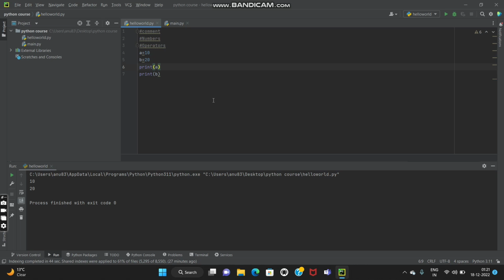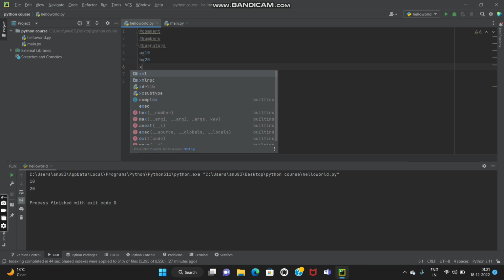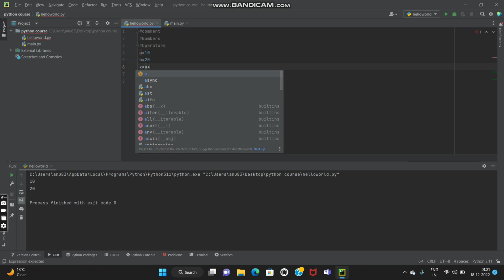Okay, but now if I talk about operators, firstly we have the addition operator. If I want two values to get added, we have the plus operator. Okay, so let's suppose I have taken a is equal to 10 and b is equal to 20, and now I'm going to take x is equal to a plus b.